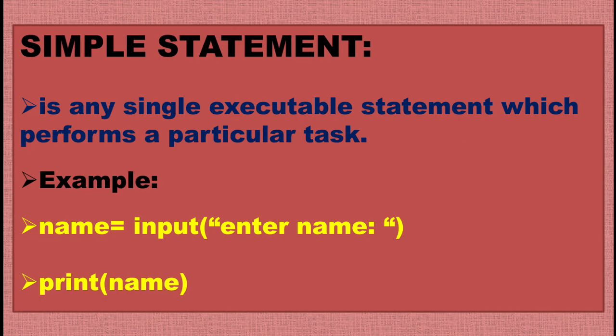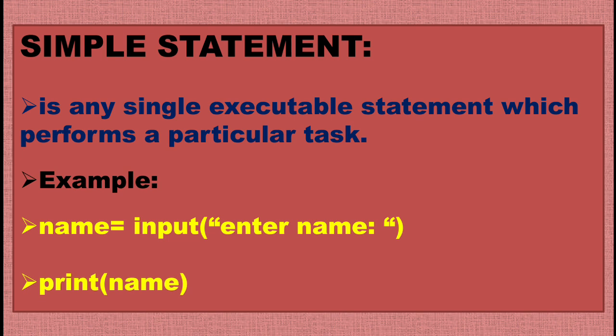Next category of statement is simple statement. Simple statement is any single executable statement which performs a particular task. Clear? So here you can see two examples where the first statement, that is name is equal to input enter name, is taking input of a name from the end user and storing it in the variable name.